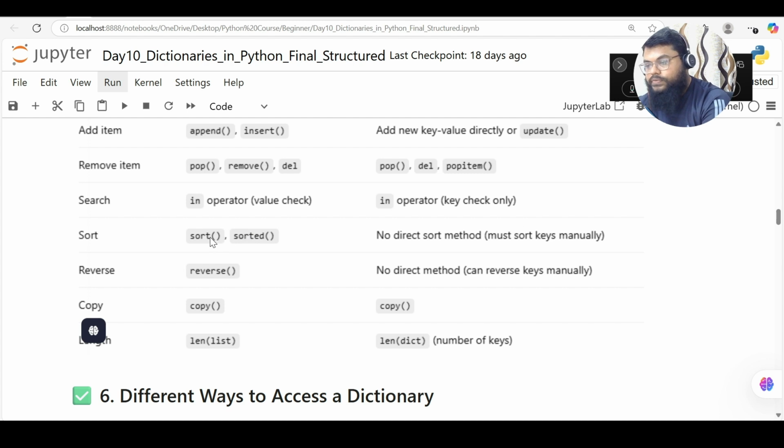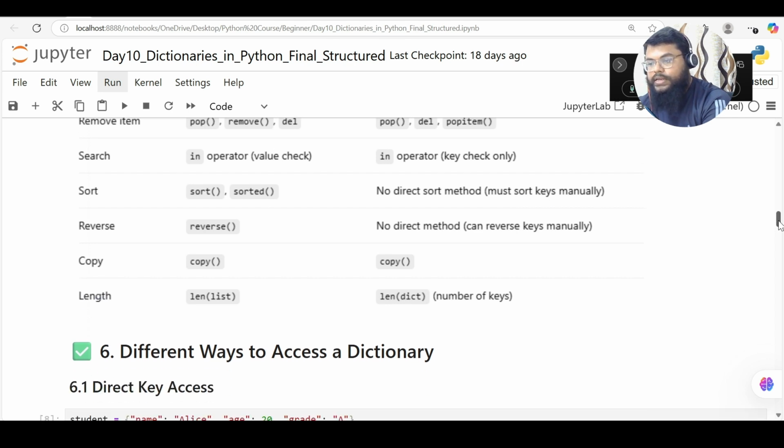So if we write sort, we can sort a list in ascending or descending order. Sorted means by default it will sort the entire list in ascending order. If you have 1 2 3 4 in jumbled order, it sorts that list into 1 2 3 4 in ascending order. For dictionaries, there is no direct sort method, so we have to sort the keys manually.